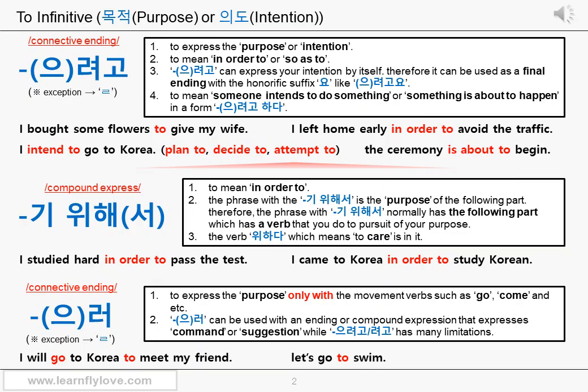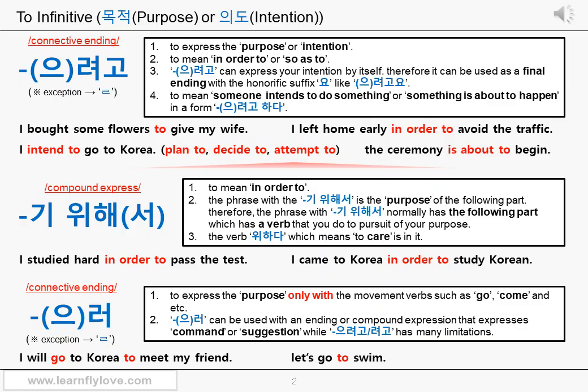Let's go to swim. Because of both the verb "go" and the suggestion "let's," you should use the connective ending 으러, 러 for the "to swim" part. And that's the best option. Even though "to swim" expresses purpose, you cannot use the first connective ending 으려고, 려고 because you are going to use a suggestion ending in Korean, as if you say "let's" in English. You wouldn't use 기 위해서 either because it sounds too wordy, as if you say "let's go in order to swim" in English. Therefore, you should use this connective ending 으러, 러.